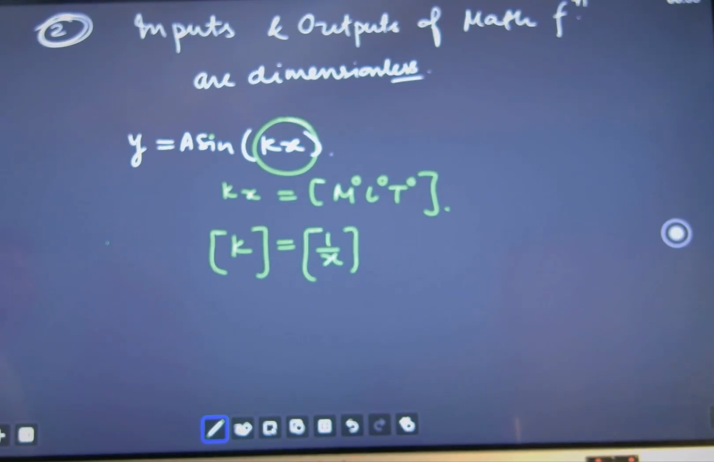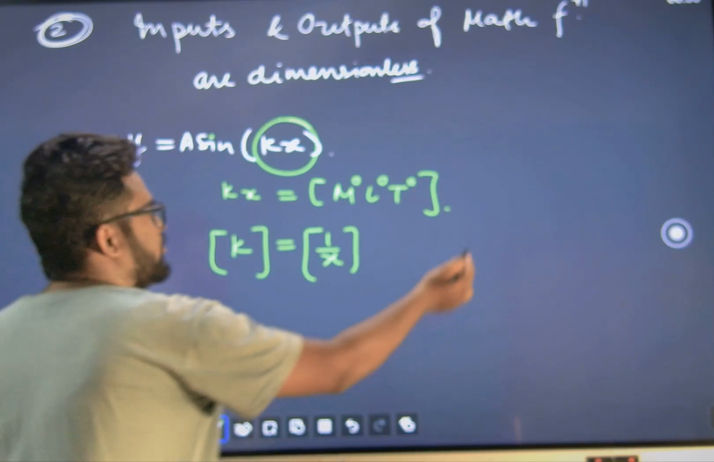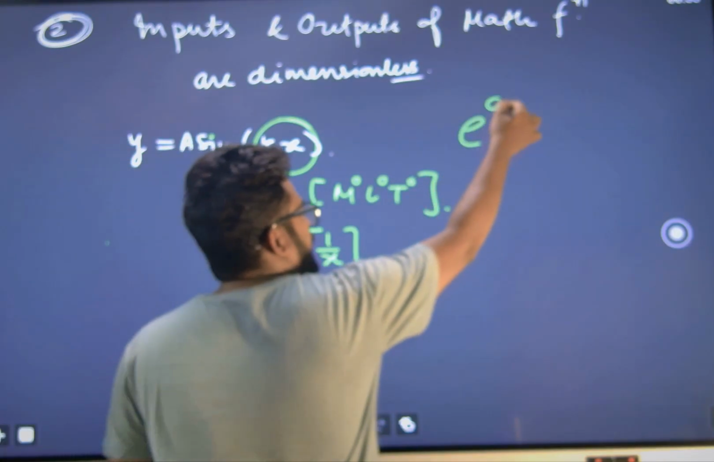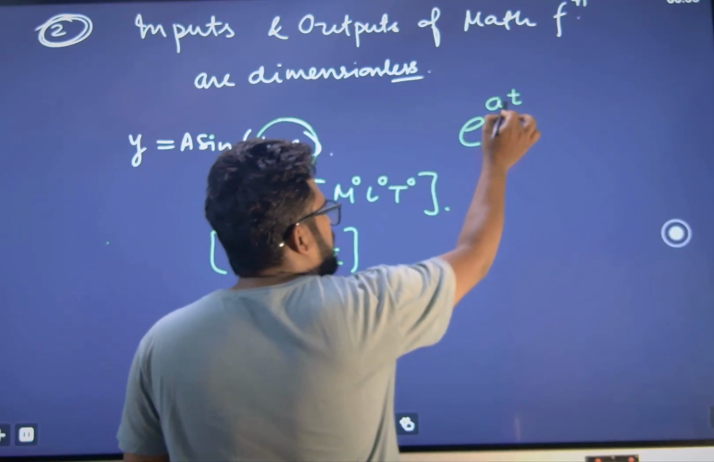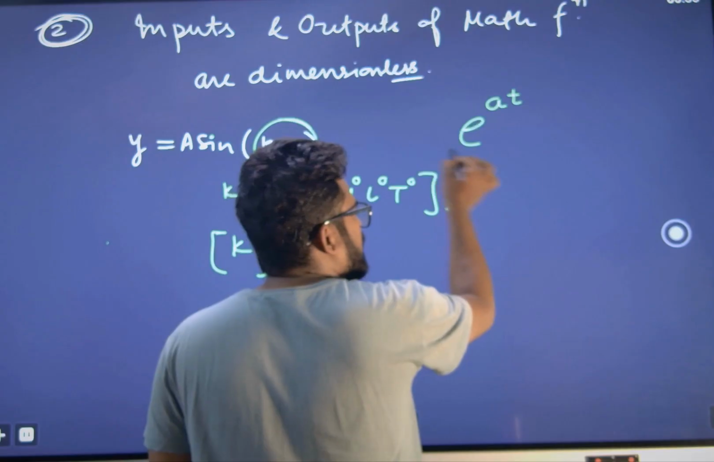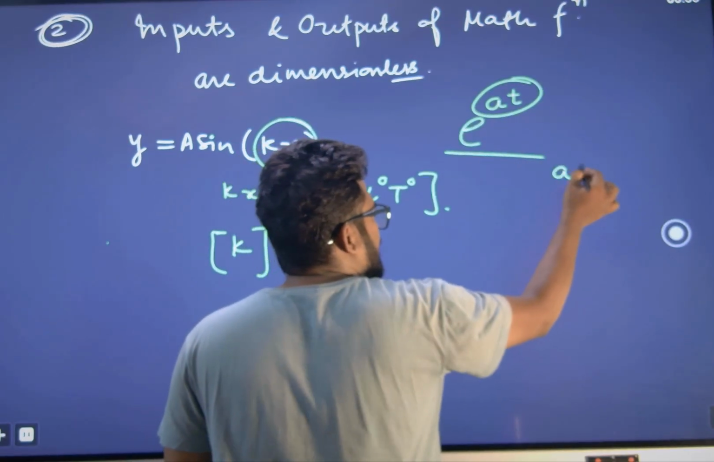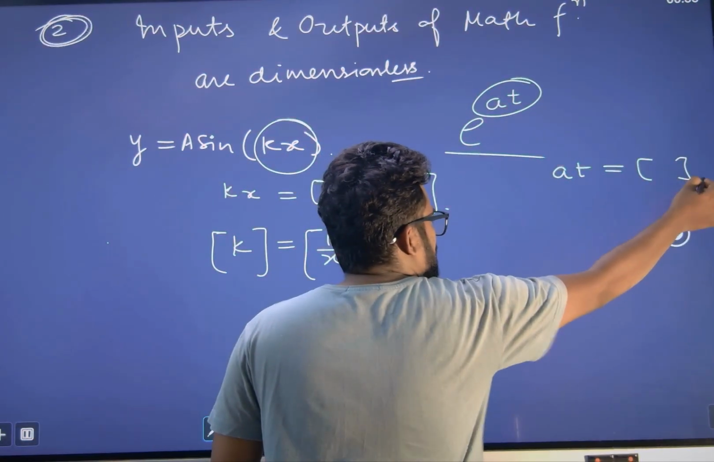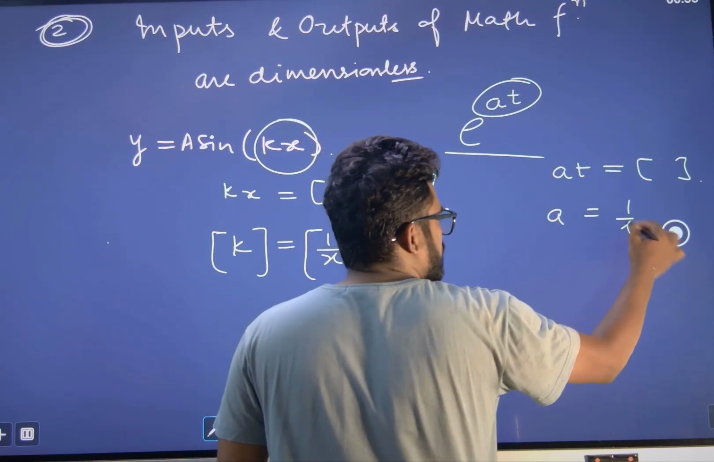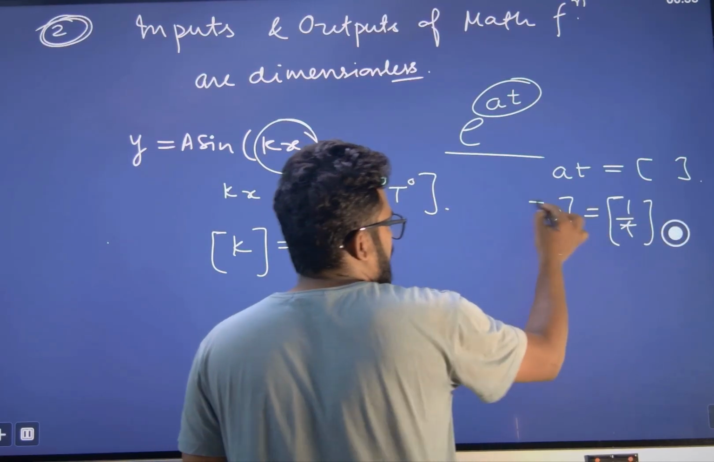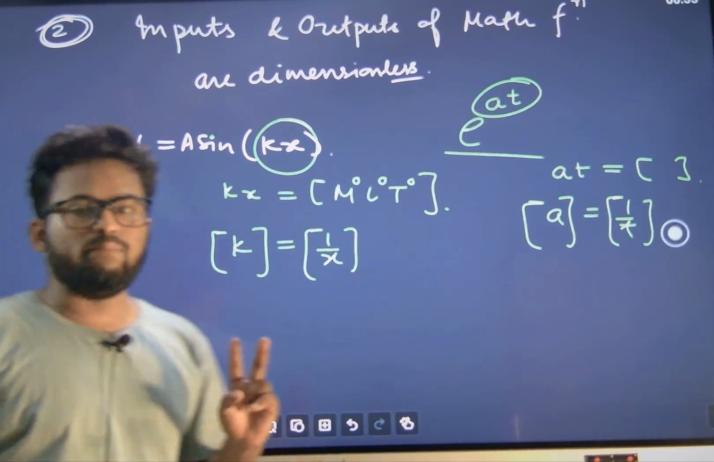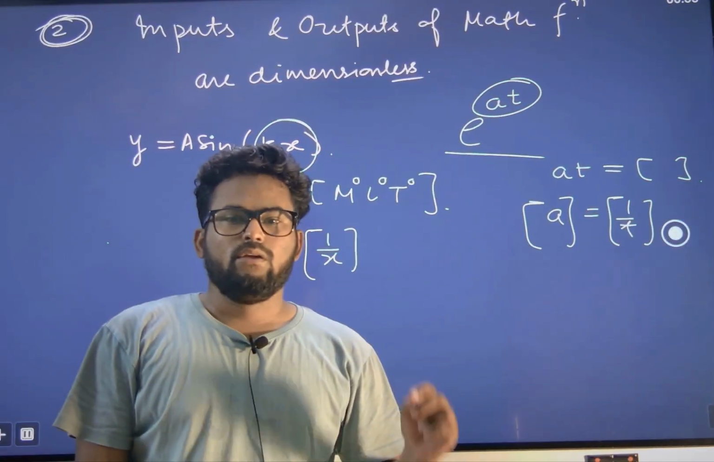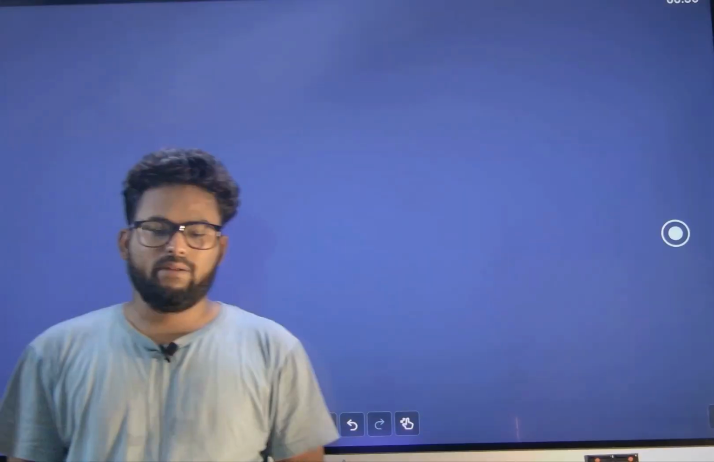Got it? So this approach is very important to solve multiple types of problems. For example, e power at is there. So e is an exponent, meaning a mathematical function. So the input is at, so at must be dimensionless. So a must be equal to 1 by T dimensionally. Clear? So these two rules are very important to solve problems from dimensional analysis.